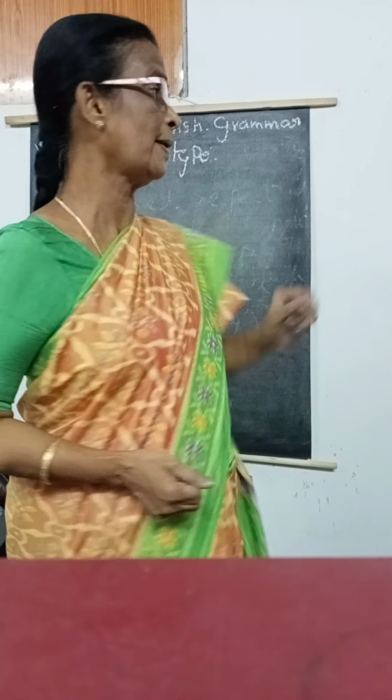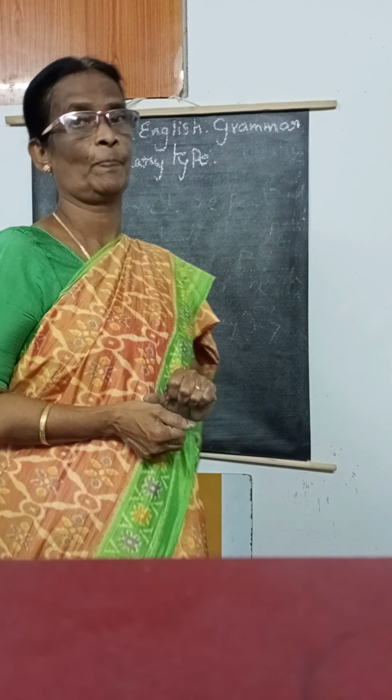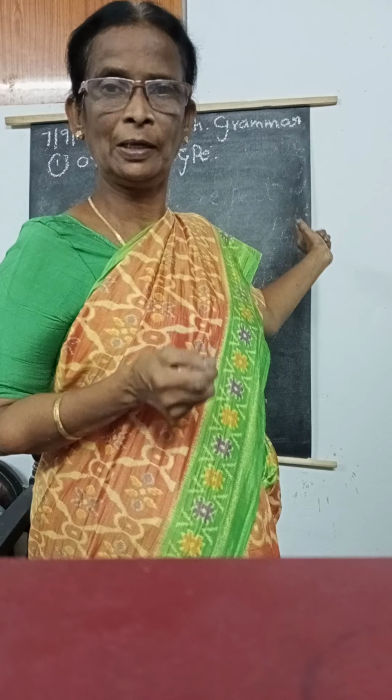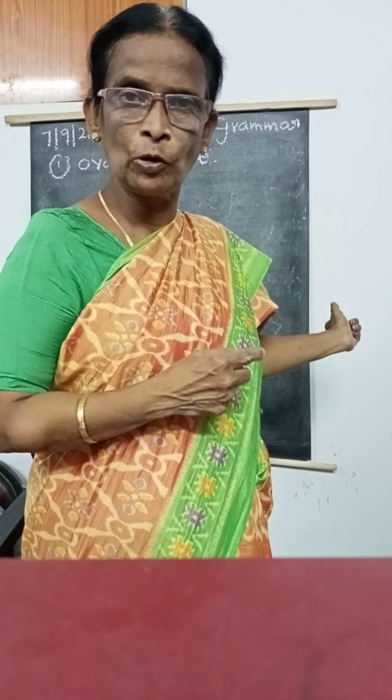But here what I am going to tell, first one is ordinary type. In the ordinary type also, before the superlative degree the is there. But how to identify that is the ordinary type? While you are going to learn, that clues you never get in the special type, in third type, and fourth type. That's what I told. 4 types are there. Okay, ma?